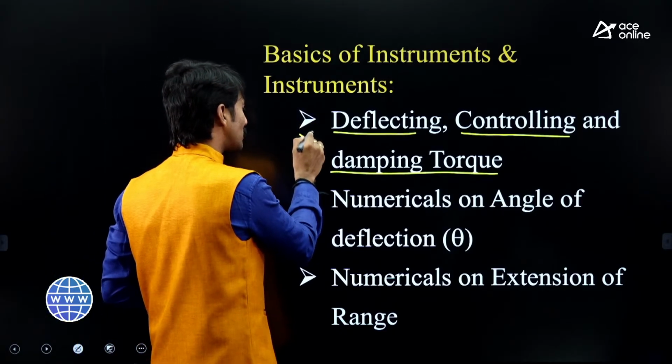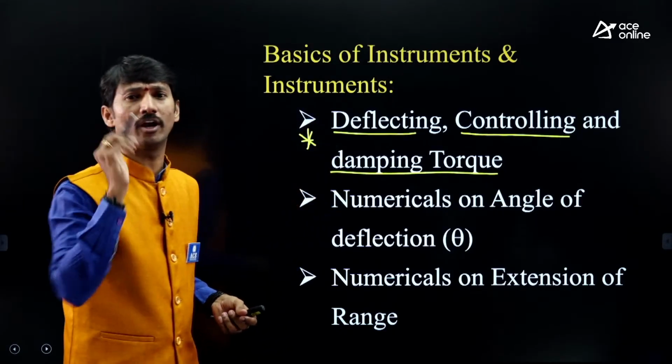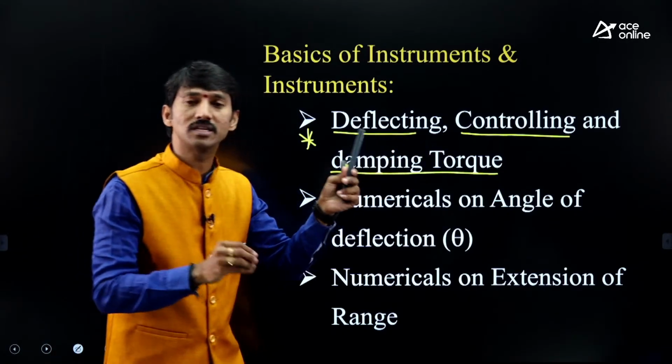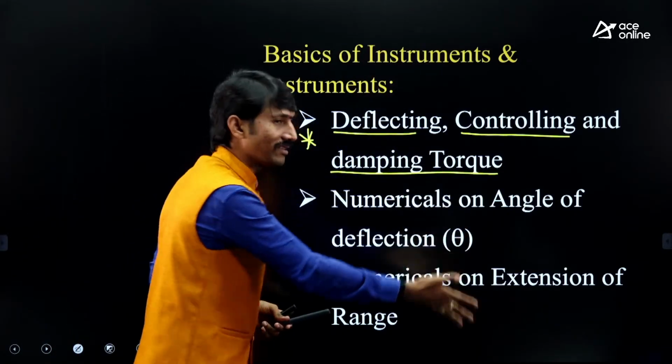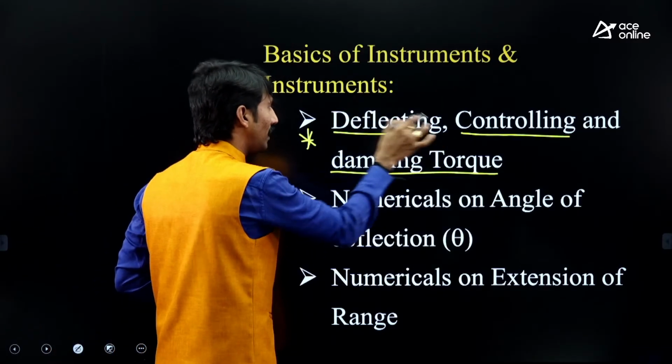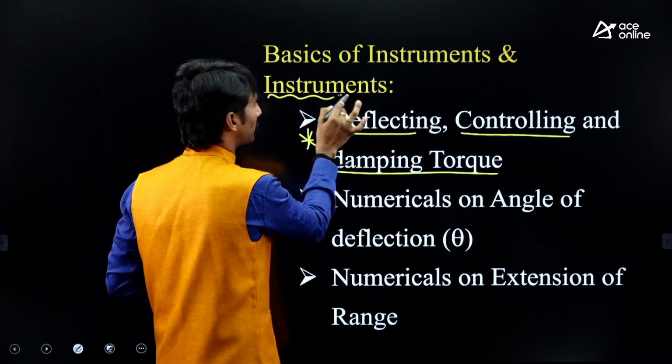From this, a question may be there in the exam, may not be there. Straight away question may be there, may not be there. But this concept must be followed. Then only other things will be clear. Okay. If these are clear, then we can go for the instruments chapter.